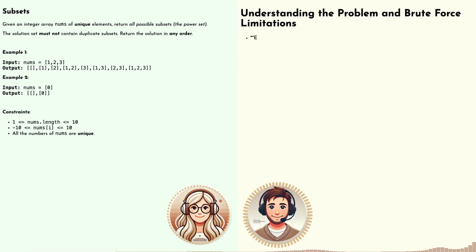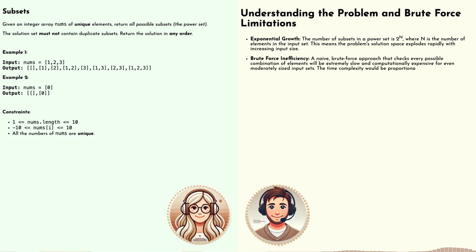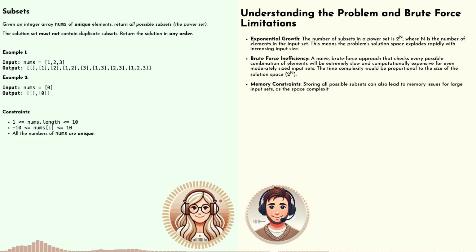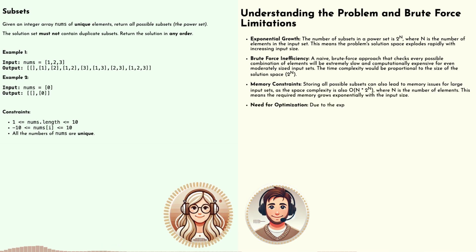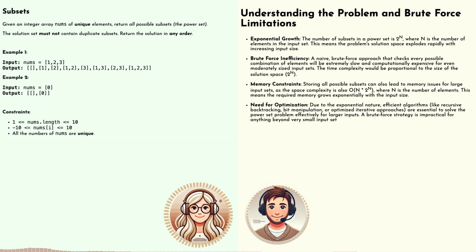So let's paint a picture for our listener. Imagine you have a set of numbers. Let's say 1, 2, 3, just for simplicity. The goal is to find every possible combination of these numbers you can create, including the empty set and the set itself. No repeats allowed. And that's where the real fun begins. The number of possible subsets explodes as your set grows. It's like a mathematical chain reaction. For a set with n elements, you'll end up with a whopping 2 to the power of n subsets. That's 2^n for all you math whizzes out there.